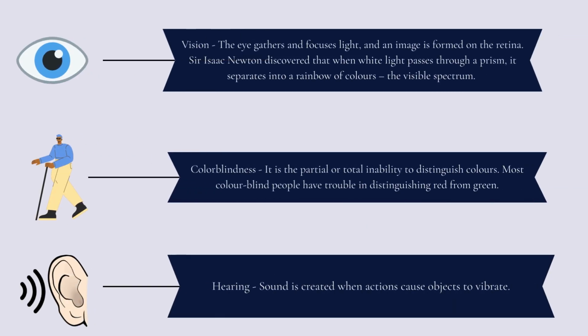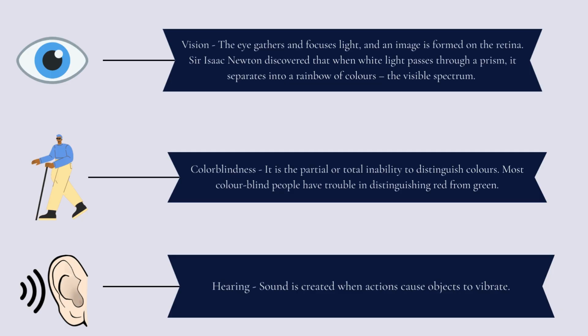Vision: the eye gathers and focuses light, and an image is formed on the retina. Sir Isaac Newton discovered that when white light passes through a prism, it separates into a rainbow of colors, the visible spectrum. Colorblindness: it is the partial or total inability to distinguish colors. Most color-blind people have trouble distinguishing red from green.